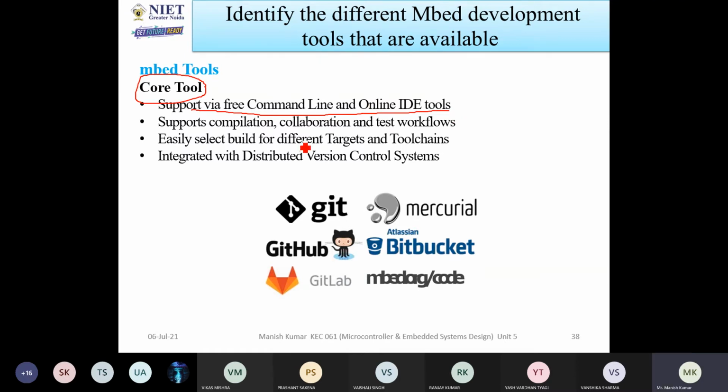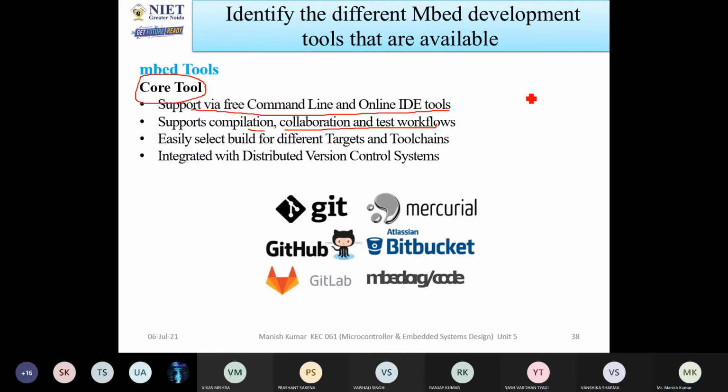It also supports compilation, collaboration and test workflows. So you can write programs, compile the programs, and if anyone is doing some job and that application is required by you, then you can access the source code from there and use it. And also the test workflow: some steps are defined, and in every step you have to test whether it will work fine or not.